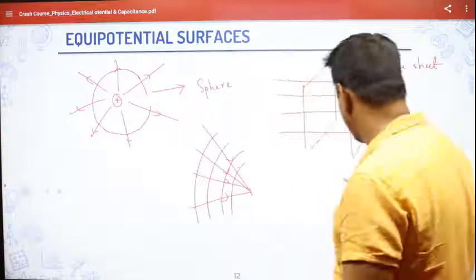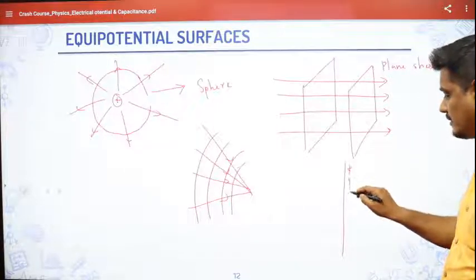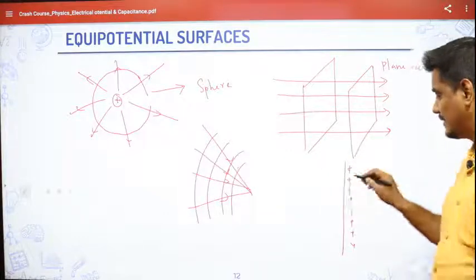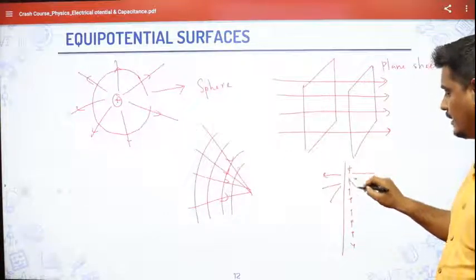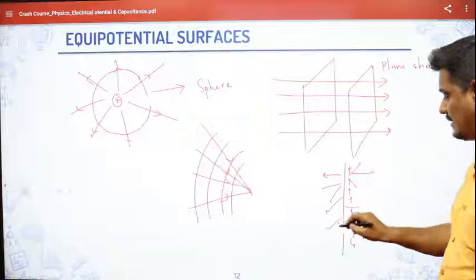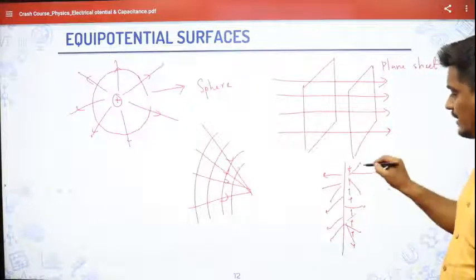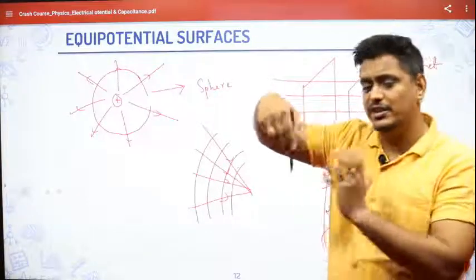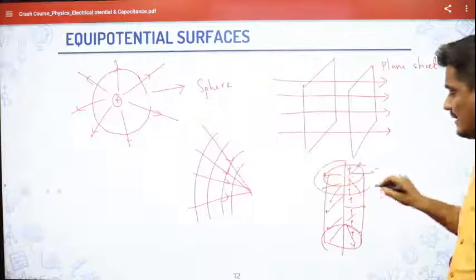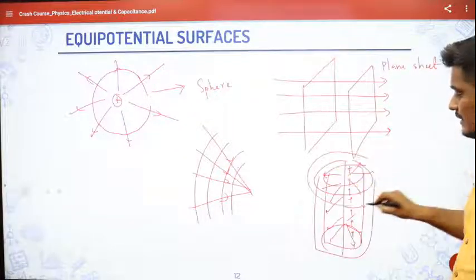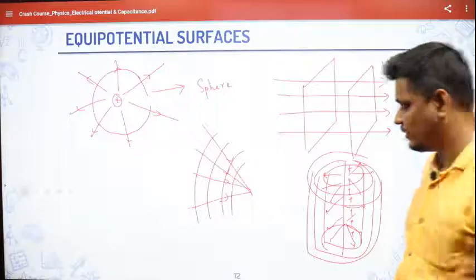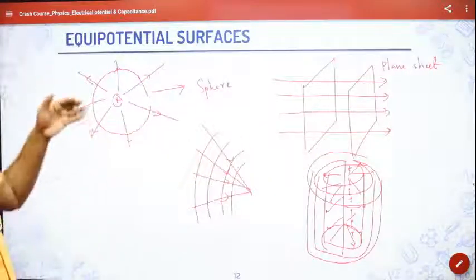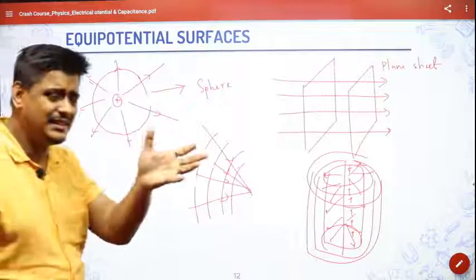If I have a straight wire like this, it will produce an electric field in all the directions, radially outward. So the equipotential surface will be a cylindrical surface, isn't it? The equipotential surfaces will be concentric cylinders here, like this. For various conditions you should remember the equipotential surface, and it is just a surface which has the same potential at all the points.